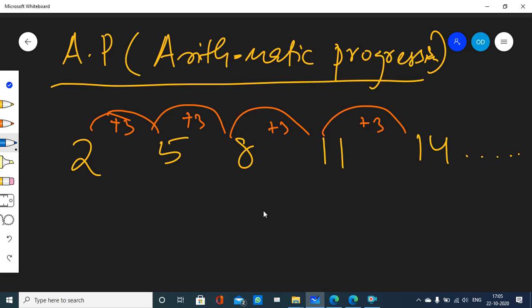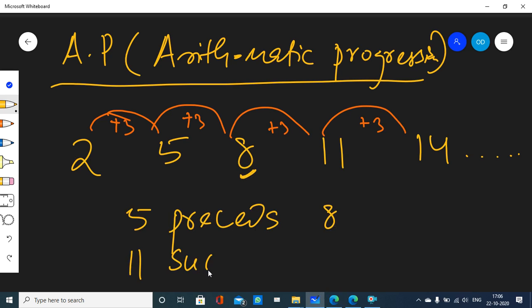Each term differs from its preceding term. Well, what is the term preceding 8? Which term is preceding 8? 5 precedes 8. 11 succeeds 8. Remember, succeeds, double E. 5 precedes 8 and 11 succeeds 8.